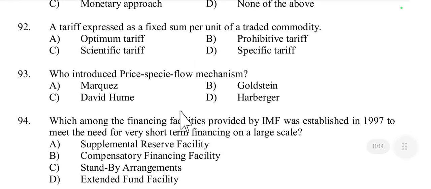Then question number 93, who introduced the price specie flow mechanism? Marcuse, Goldstein, David Hume, or Harberger? David Hume introduced the price specie flow mechanism. David Hume proposed the price specie flow mechanism to explain automatic correction of trade imbalances in a gold standard system through gold flows and price level changes.